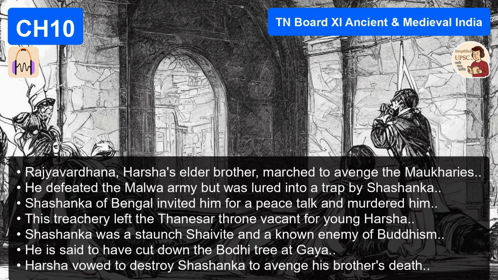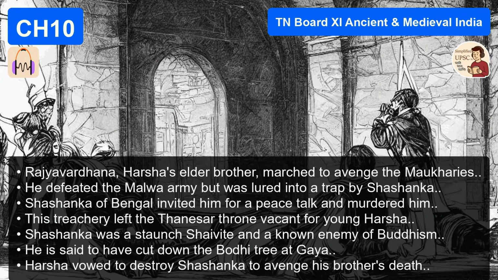Does he find her? The Harshacharita dramatizes this beautifully, of course. Harsha rushes into the Vindhya forest, getting help from local forest tribes. And he finds Rajyasri just as she is mounting a funeral pyre to commit self-immolation, or sati. He saves her at the very last second. He pulls her away from the flames. Talk about cinematic. You can just see that scene. It is. And once the family is safe, or as safe as they can be, the mood shifts completely.